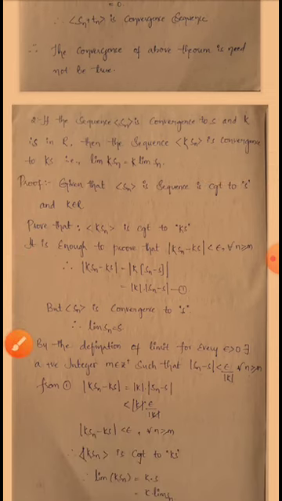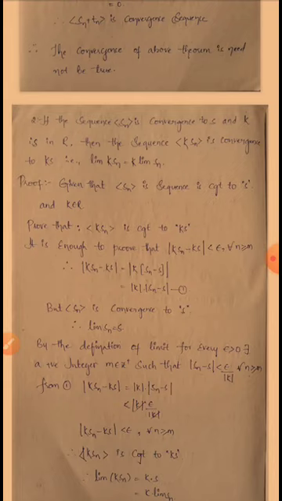But the sequence Sn converges to S, given, so we can write limit Sn is equal to S. By the definition of limit, for every epsilon greater than 0, there exists a positive integer m belongs to Z plus, such that mod Sn minus S is less than epsilon by mod K for all n greater than or equal to m.